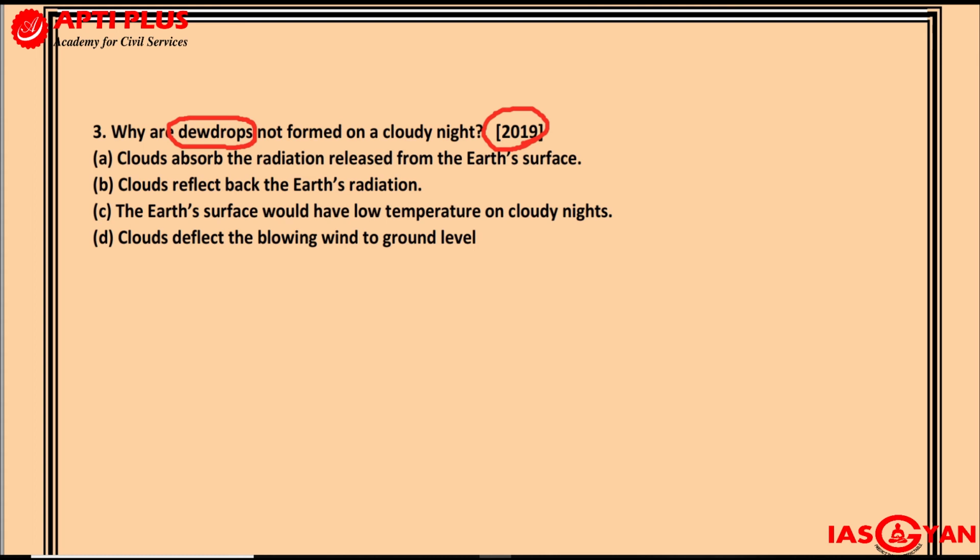This heat which it radiates out is called terrestrial radiation, and it is this terrestrial radiation which is responsible for determining the temperature of an area.